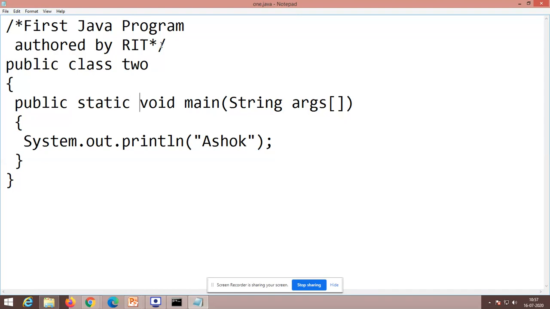So as usual, void, it won't return anything. Main is the entry point for the compiler to get into the program. So String args: people who are familiar with C and C++ could know about that, that you will be running with the argc and the argv, right? The same way here we are having String args. So while we are going to execute the program in command line mode, you could use it in an effective way for the purpose of receiving inputs through the command line. I will show you those examples also. Okay, so command line, you could know this.